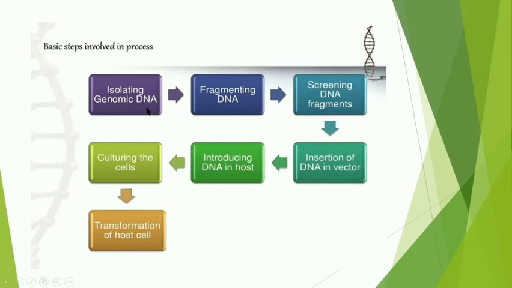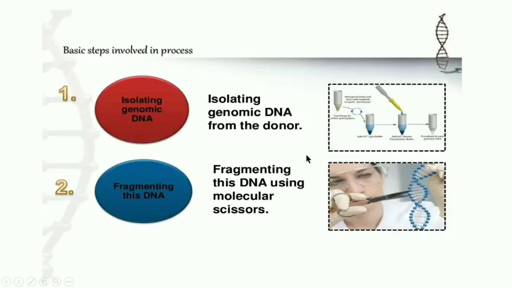Isolating genomic DNA. Fragmenting means making its fragments, because DNA is a large molecule. So it is broken down into fragments, that is with the help of enzymes. Screening DNA fragments, then insertion of DNA in the vector, introducing DNA in the host, then culturing these cells, that is the transformed bacteria I explained to you, then the transformation of the host cell. So these are the steps.